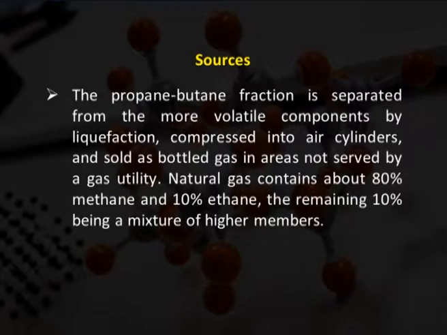The propane-butane fraction is separated from the more volatile components by liquefaction, compressed into cylinders and sold as bottled gas in areas not served by a gas utility. Natural gas contains about 80% methane and 10% ethane, the remaining 10% being a mixture of higher members. So, the principal source of alkanes is petroleum.